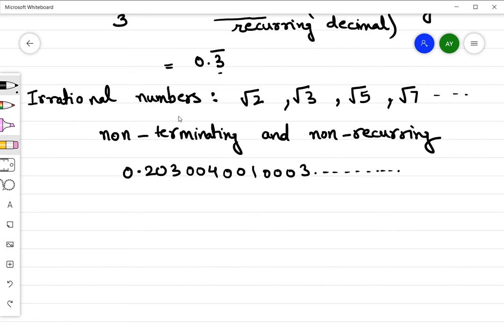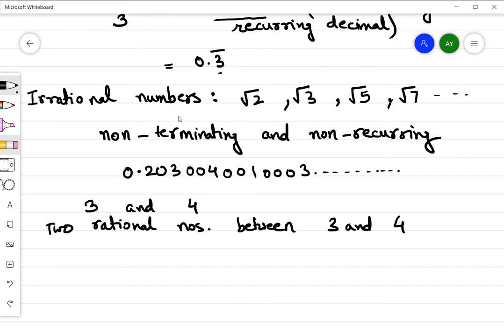Now suppose you need to find a rational number between two numbers. If I write 3 and 4, I need to find two rational numbers between 3 and 4. How do you find them? You can write them as 3 by 1 and 4 by 1, because a rational number is always represented in the form p by q. Here there was no denominator in these, so I just made it 3 by 1 and 4 by 1.